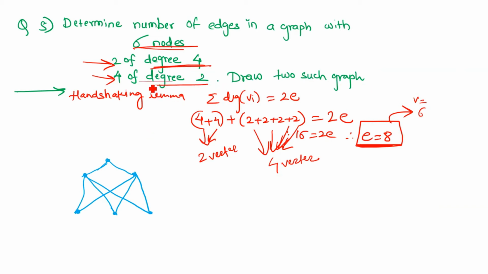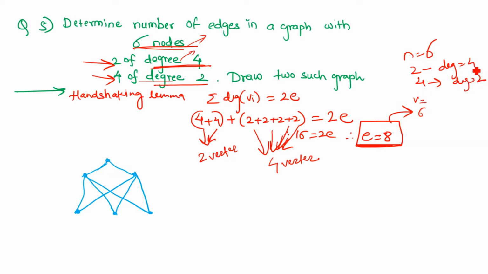Now here we have been given some information. The number of nodes and the degrees of the graph are given, so we will use the handshaking lemma, that is, the summation of the degrees of all the vertices is equal to 2 times the number of edges. Here we are given that there are 6 vertices, so n is equal to 6. 2 vertices have degree 4, and 4 vertices have degree 2.